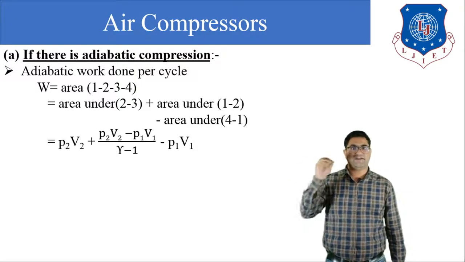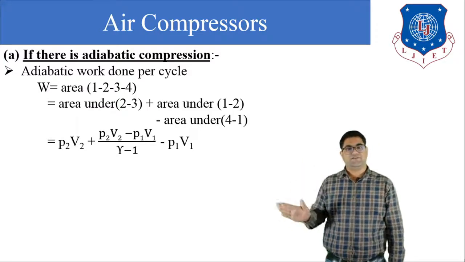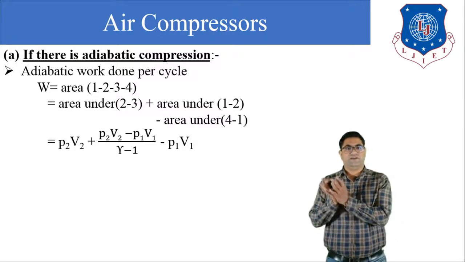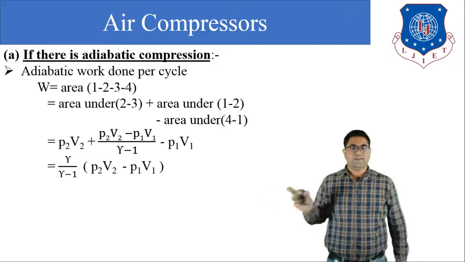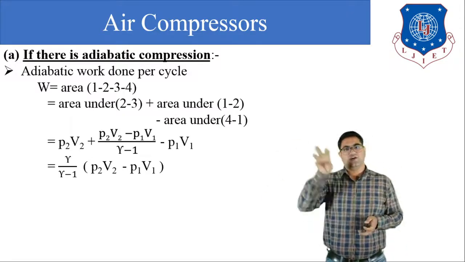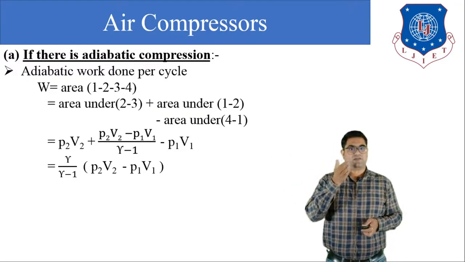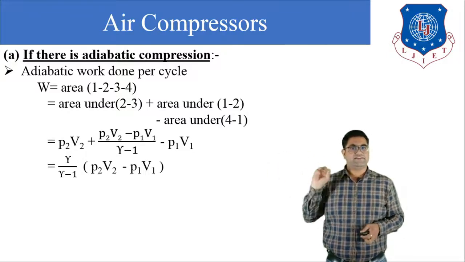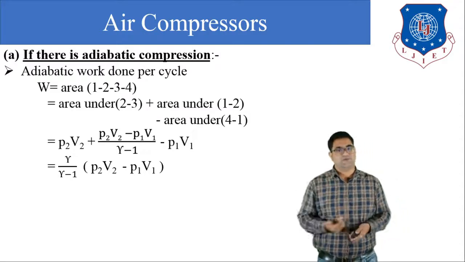So we can write (P2V2 minus P1V1) upon gamma minus 1, and the area under 4 to 1, that is P1V1, so minus P1V1 we can write. Now if we take P2V2 minus P1V1 common, then what is remaining in the equation is 1 upon 1 plus 1 upon gamma minus 1. If we take the LCM, we get gamma upon gamma minus 1 into (P2V2 minus P1V1).